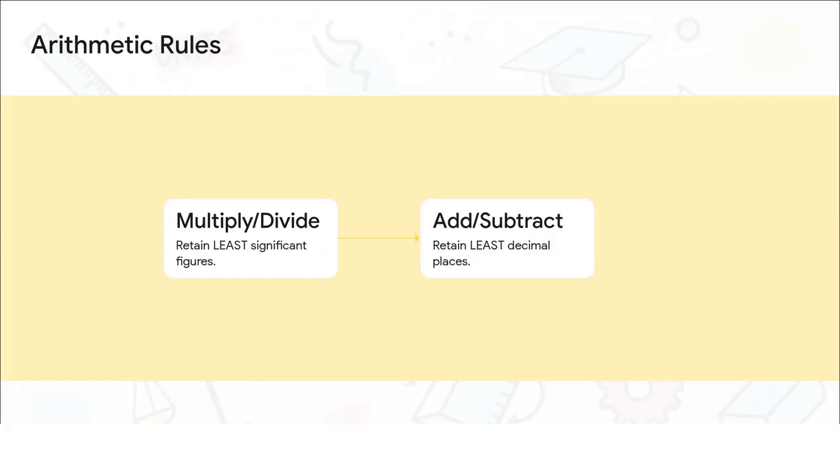I want you to really absorb these rules, because this is exactly how scientists prevent errors from artificially inflating their precision whenever they do math. Let's say you divide a mass of 4.237 grams by a volume of 2.51 cubic centimeters. Your calculator, which knows absolutely nothing about physics, will spit out a density with something like 11 decimal places. But wait, your volume only had 3 significant figures. So rule number 1 swoops in and dictates that your final answer can only have 3 significant figures. Remember this golden rule: your result cannot ever be more accurate than your least precise measurement.